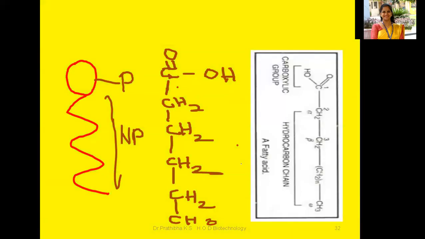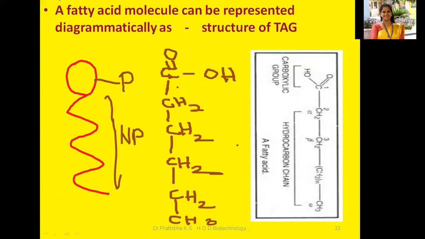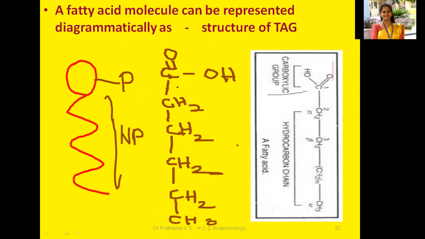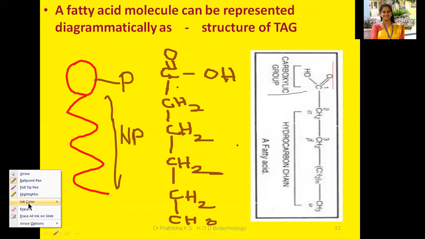Now let us go through the amphipathic nature with the polar head and non-polar tail. A fatty acid molecule can be represented diagrammatically as in this structure. This is the carboxylic group, the COOH group, where you can see C double bond O and the OH.